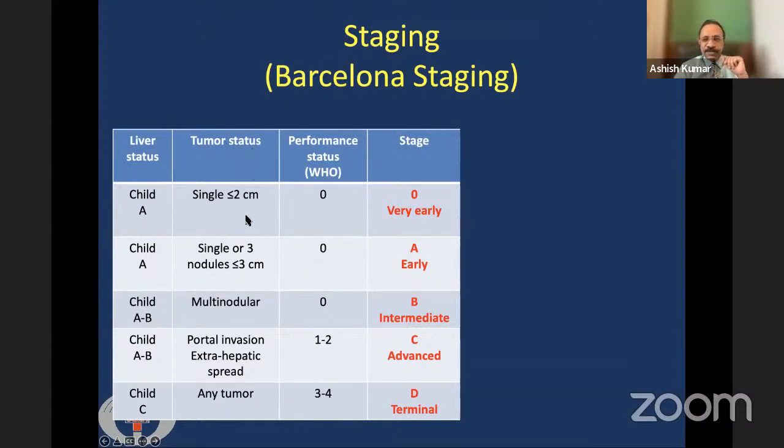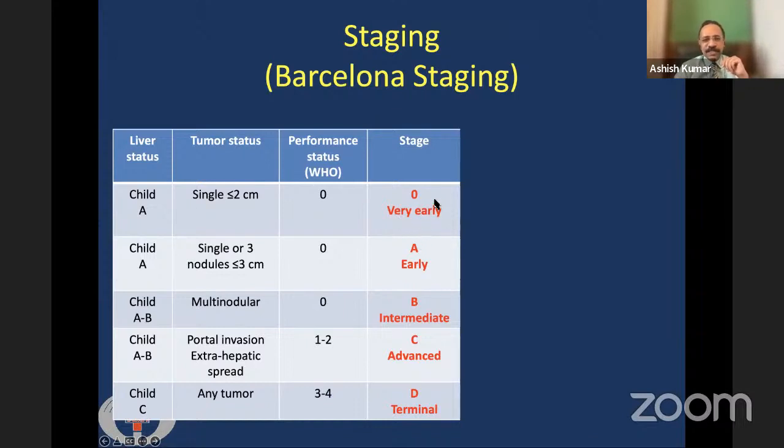Tumor stage depends on the number and size of the tumor. If the patient looks healthy and is moving all around, then his performance status is good. If he's bedridden or confined to a wheelchair, then he has bad performance status.